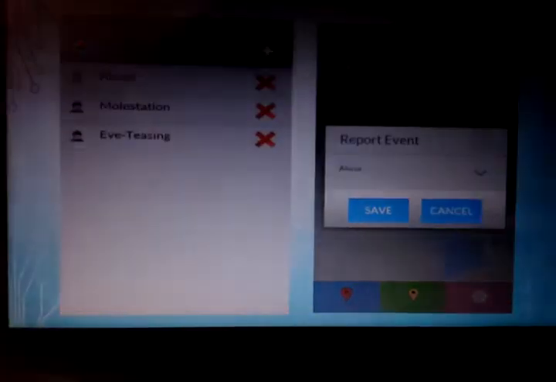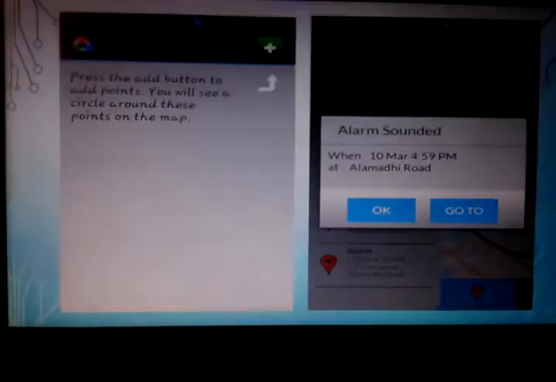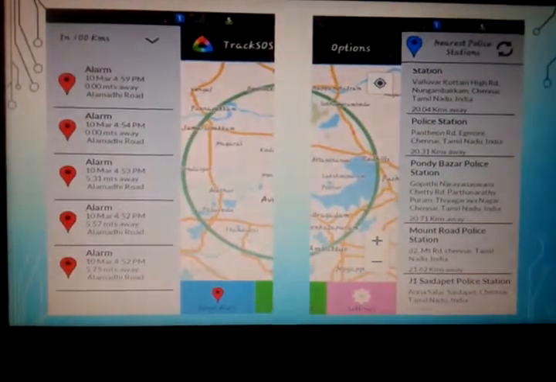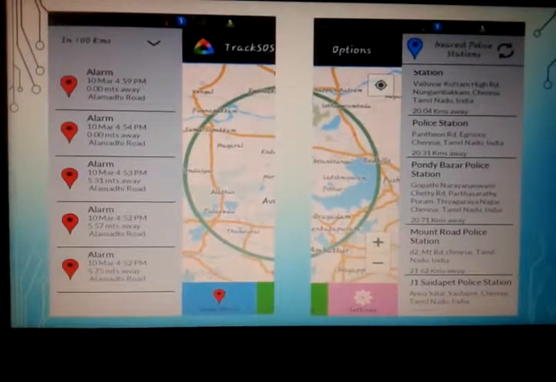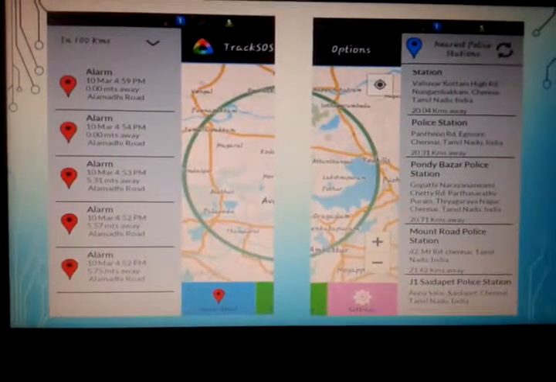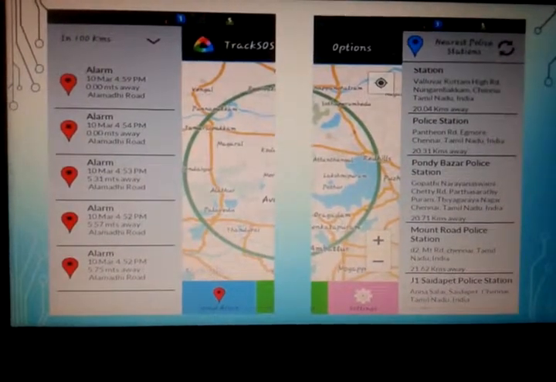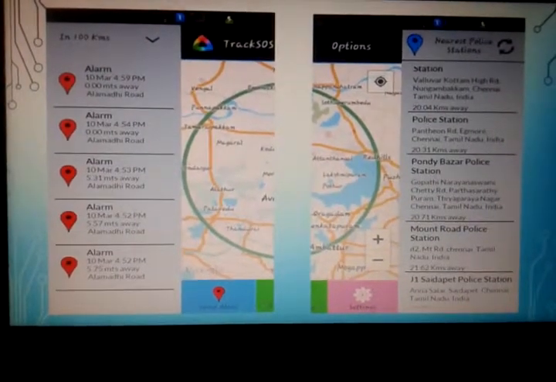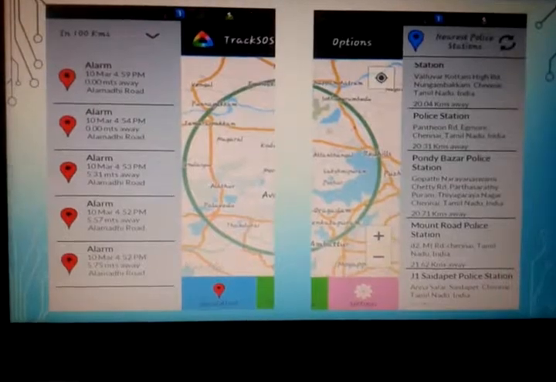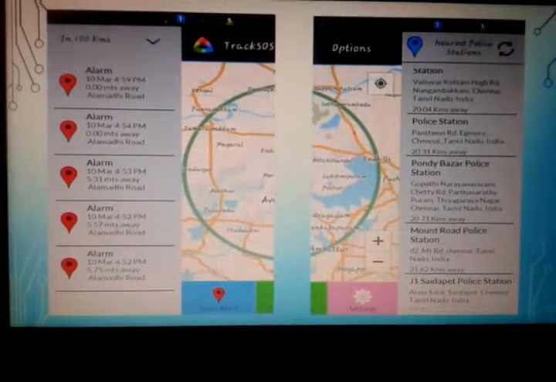And then one more special feature to talk about is that just by swiping our screen to the left, we can see the number of police stations available nearby, the address of those police stations, and how far those police stations are from our present location. And then by swiping the screen to the right, we can see the history of alarms, when we sent alarms to our contacts.